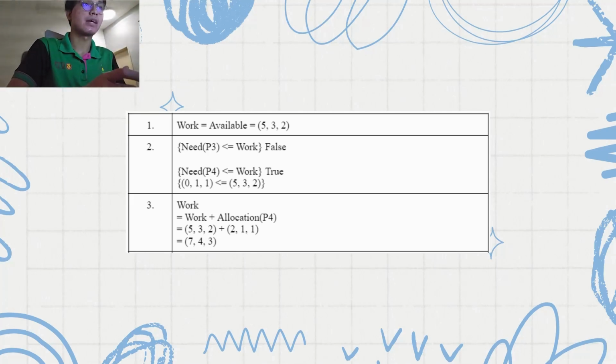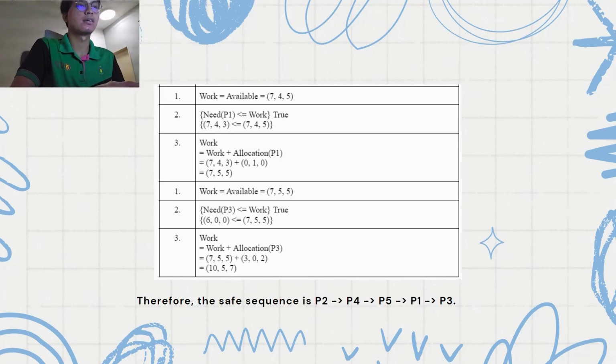As you can see, in the next step we've gone back to step 1 with the new work, and then in step 2 we check again which process satisfies the conditions with the value of the new work that we calculated before. As you can see here, need P3 does not satisfy the condition, and P4 satisfies the conditions. Hence we select P4 to be executed, and then we update the work.